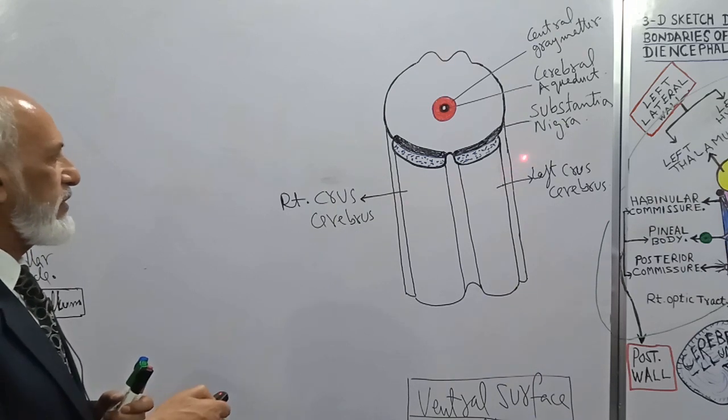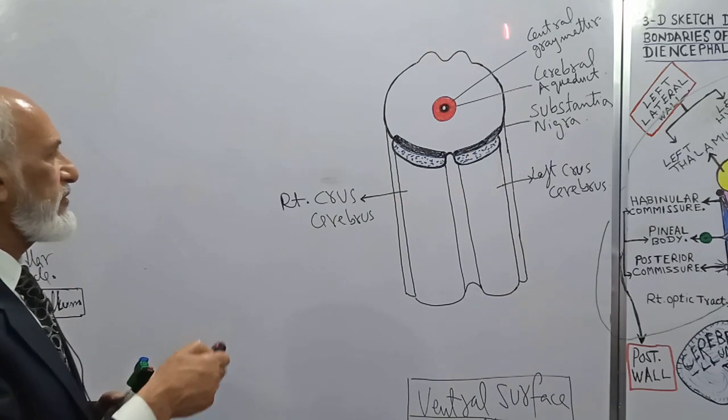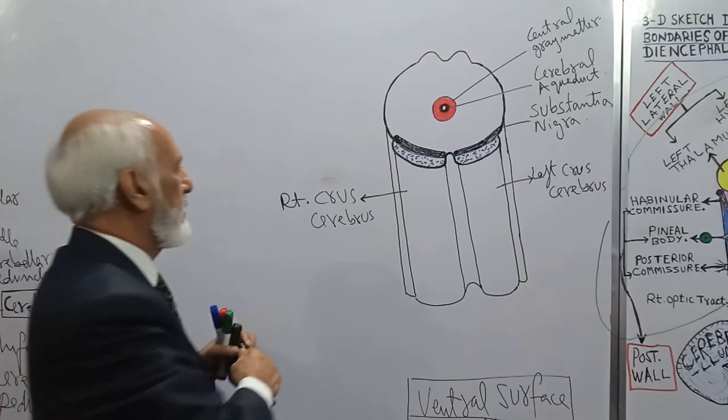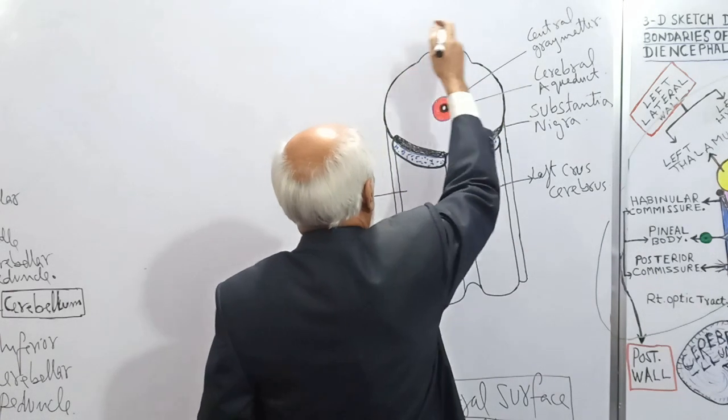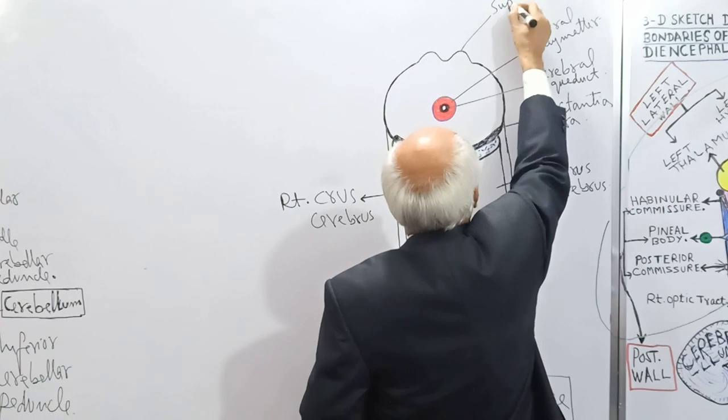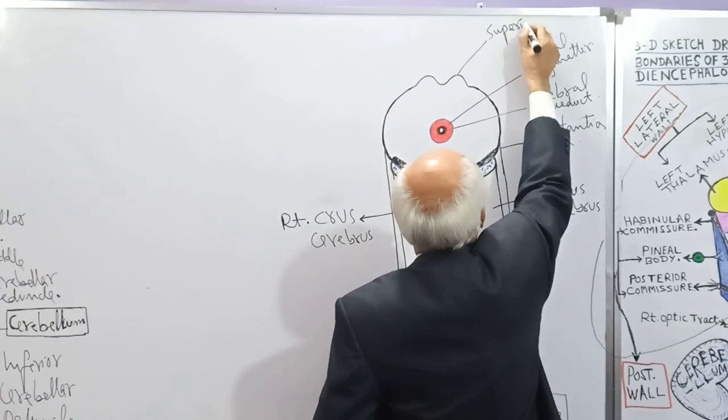Now this is the ventral surface, so this will be the dorsal surface. Dorsally you can see these two elevations on the right and left, the superior colliculus.